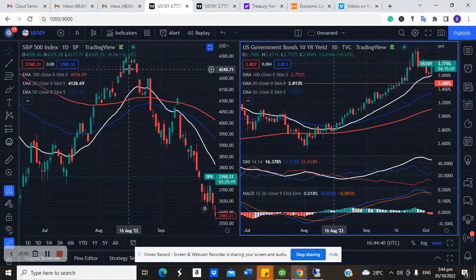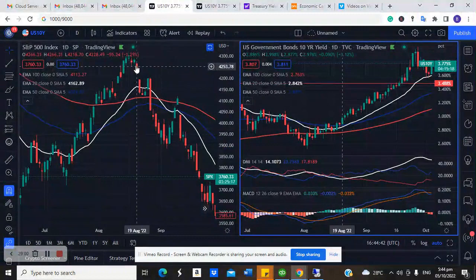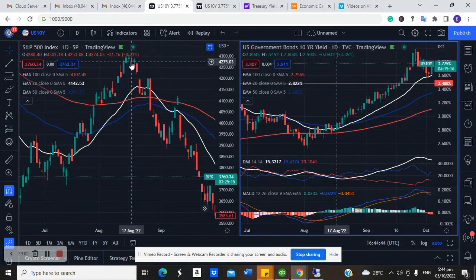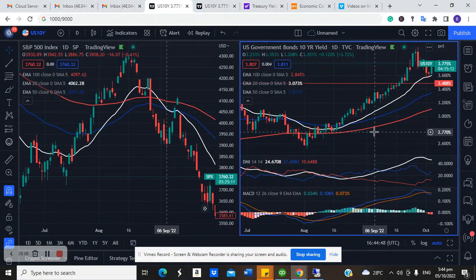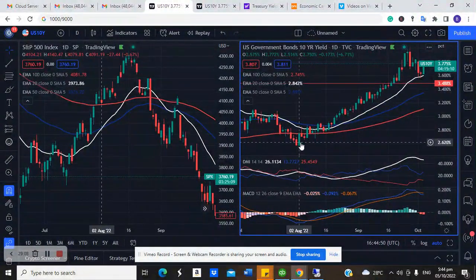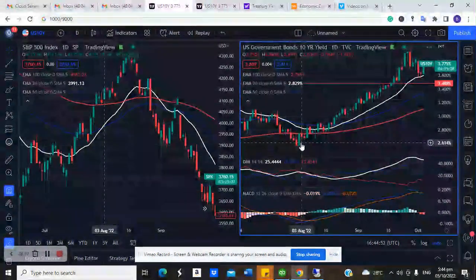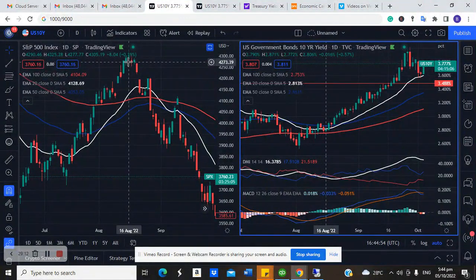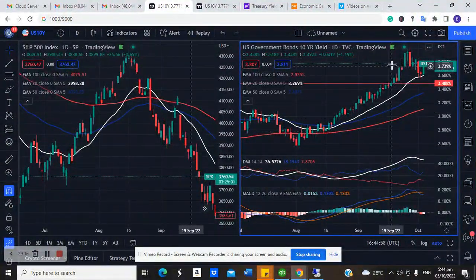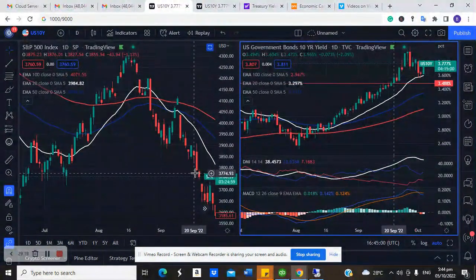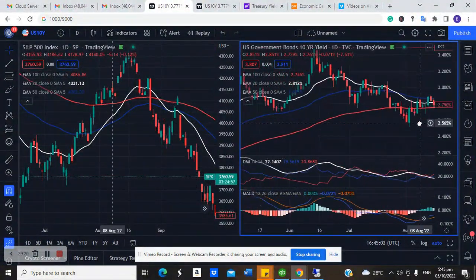You can see right here from August 2022, you can see the dip on the 10-year treasury from August 2022 down. And then if you come here and we look at from August, you can see how the stock market dipped, and then you can see treasury rally. Like I said, an increase in bond yield is always bearish for stock.